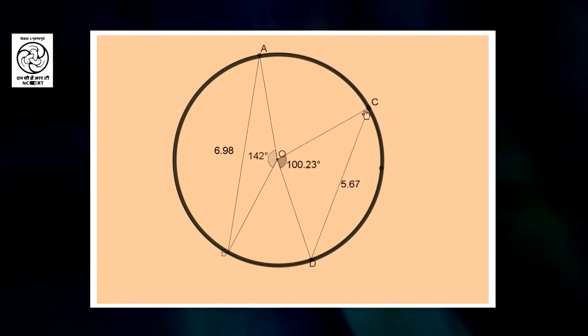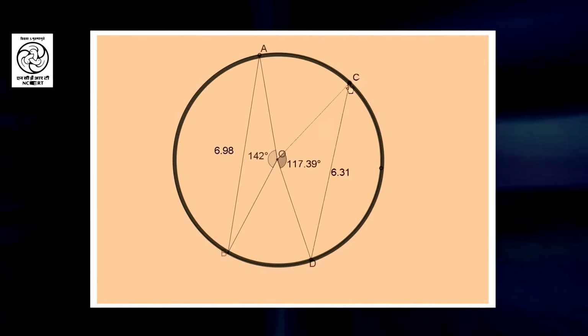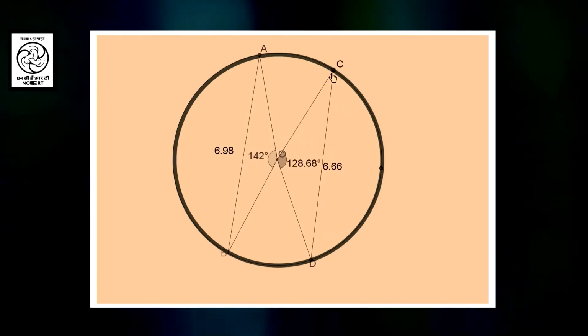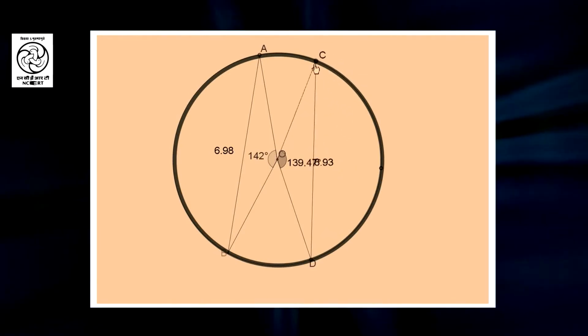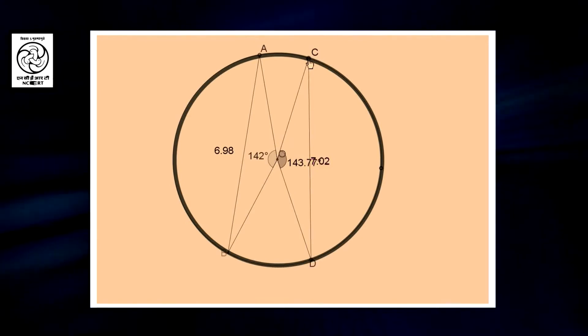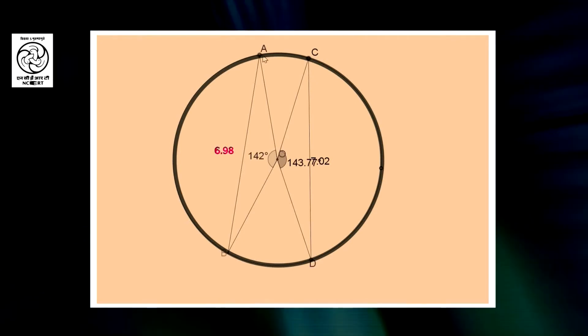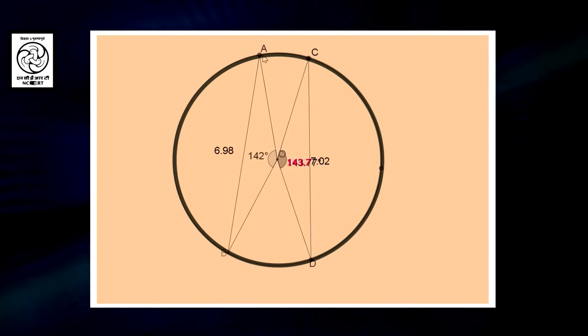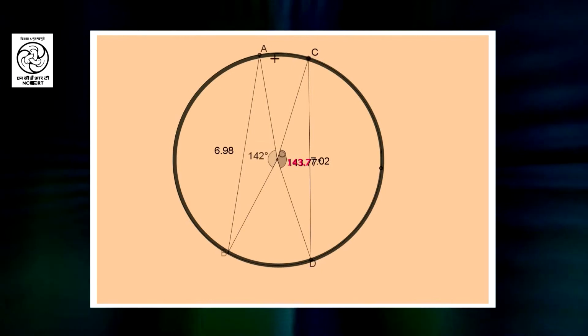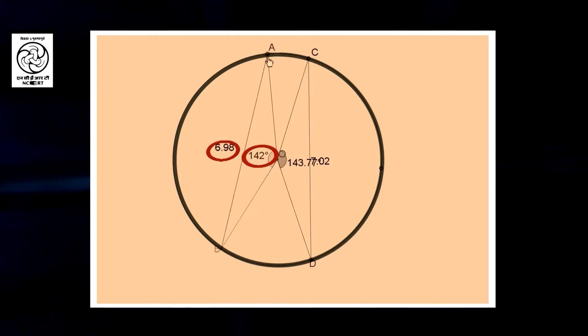Let us increase the length of chord CD. Now you see that the length of chord CD is bigger than the length of chord AB, and therefore the angle subtended by the chord CD at the center is bigger than that of AB.